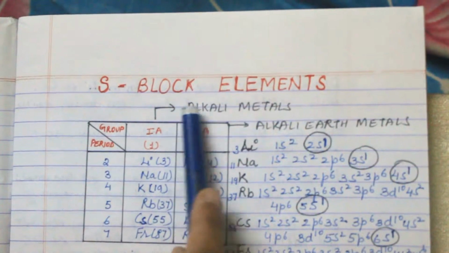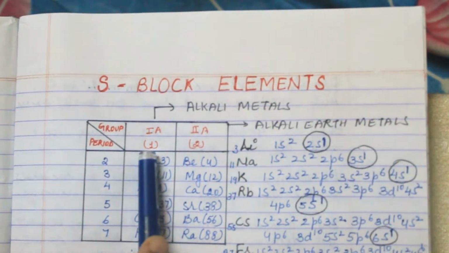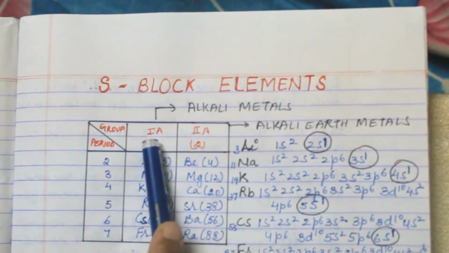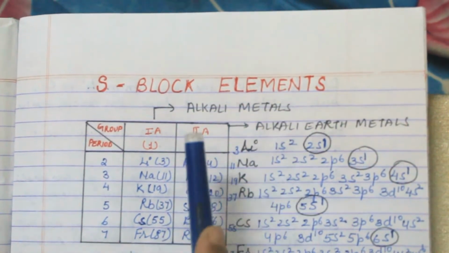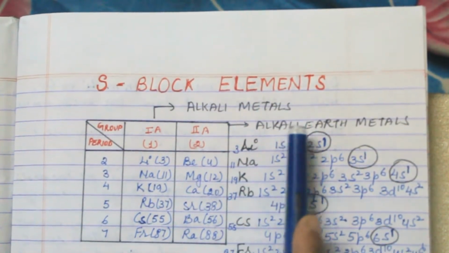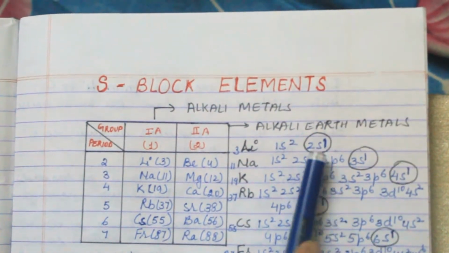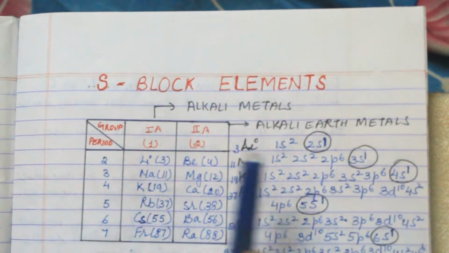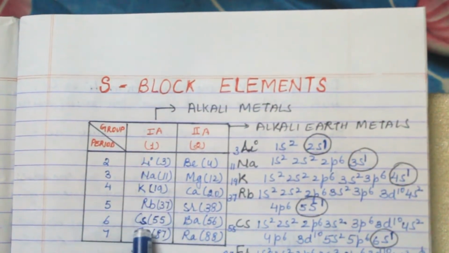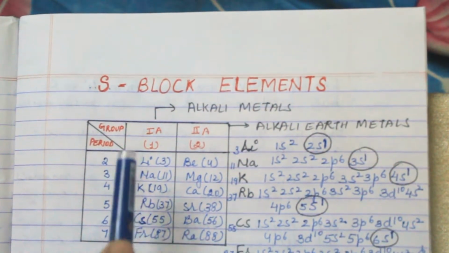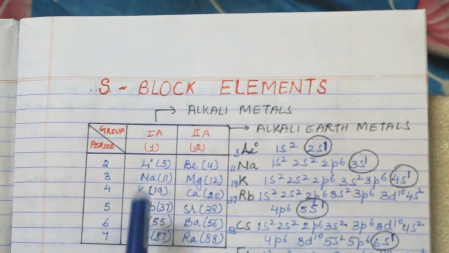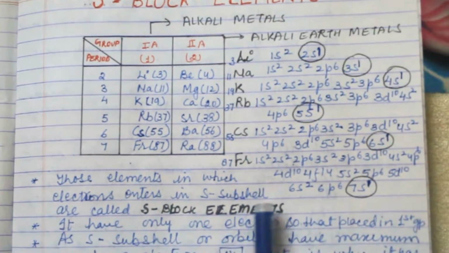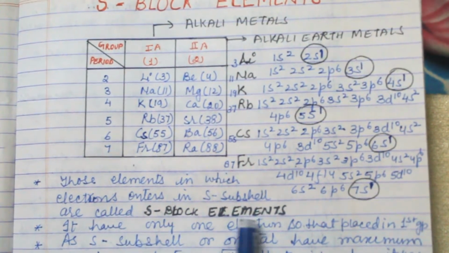The topic is S block elements. So this is the S block, both of these are S block elements. The first is the alkali metals and the second is the alkaline earth metals. Because the valence shell ends in S, with one electron, they reside in the first group or period. Those elements in which electrons enter the S subshell are called S block elements.